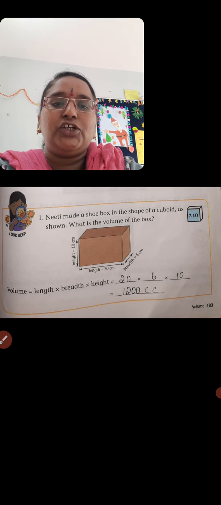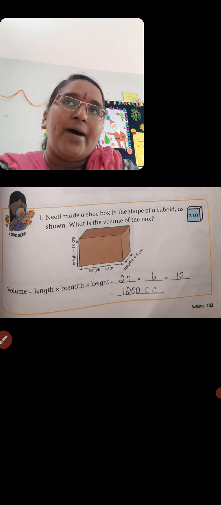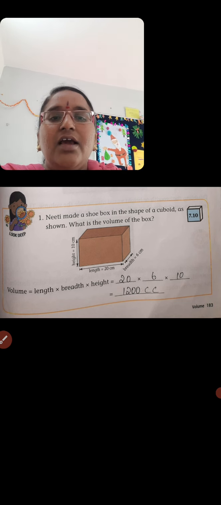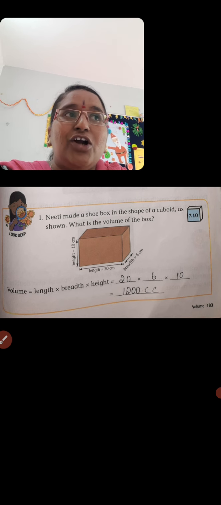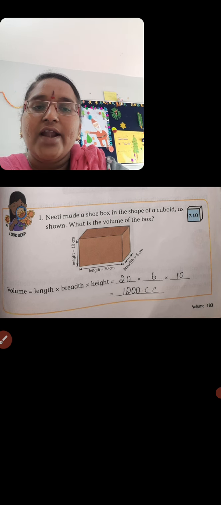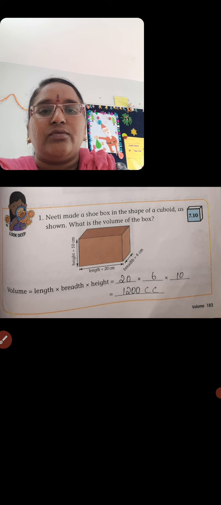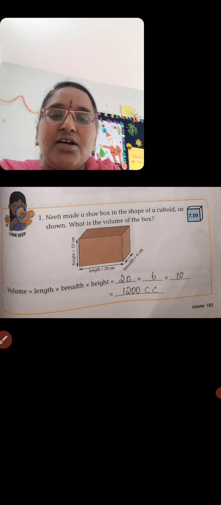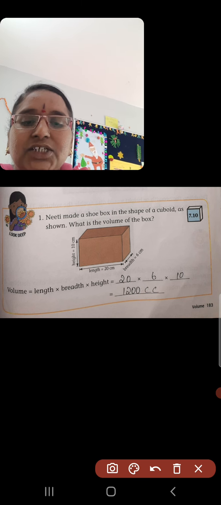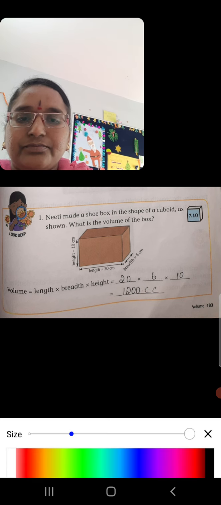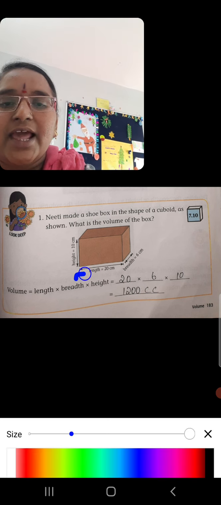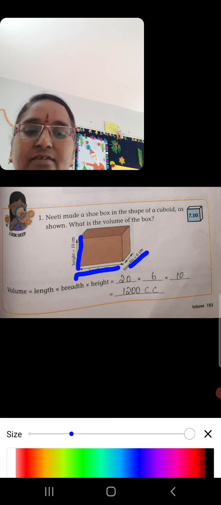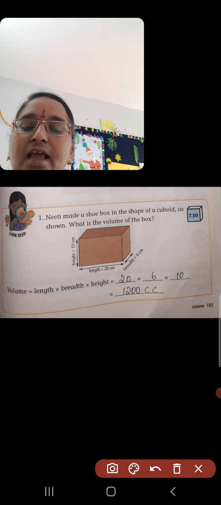Neeti made a shoe box. Yes children, you will buy your shoes, no? Your shoes will be kept in a box, given in the shape of a cuboid. What shape is it? It is a cuboid shape as shown. So, what is the volume of the box? Now, you need to find the volume of the box. There you have the measurements: length, breadth, and also the height. Yes or no children?